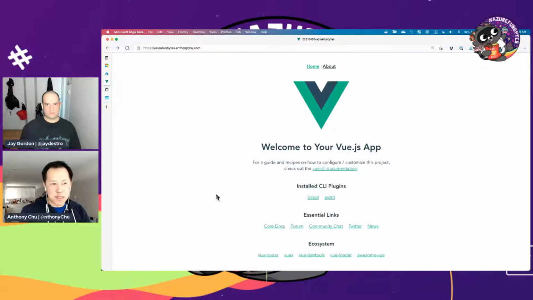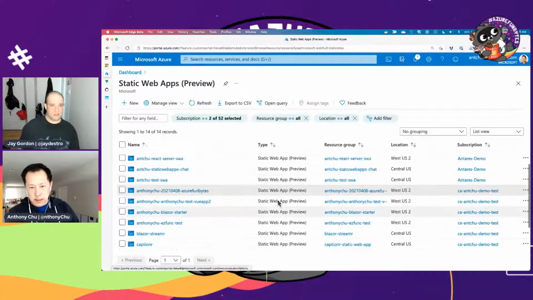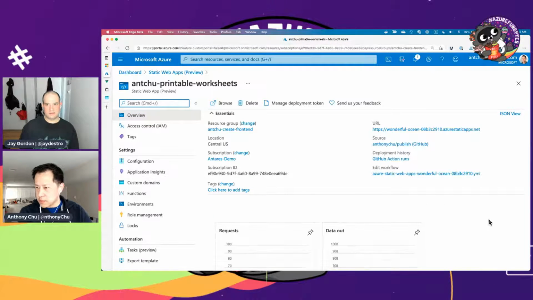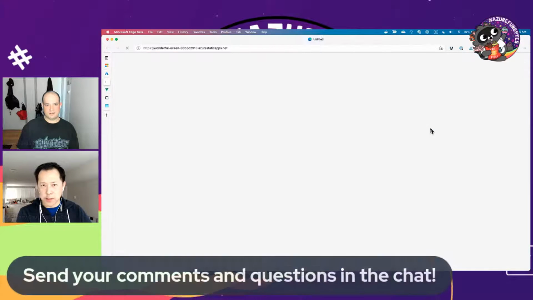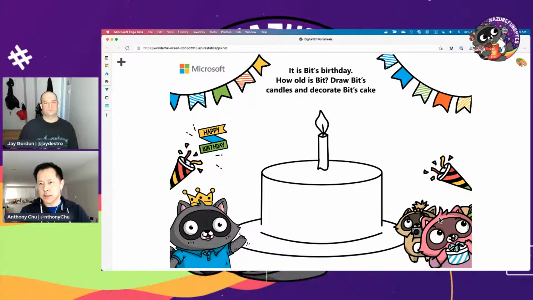Love it. So it deployed and it worked, which is great. I think we'll spend the rest of the time taking a look at one or two deployed sites that use Azure Static Web Apps and some other services. Sure, do you have something that uses, say, Cosmos DB? Yeah, let's see. This one I haven't shown for a while, so I'll quickly open it. It's our friend Bit and their friends.